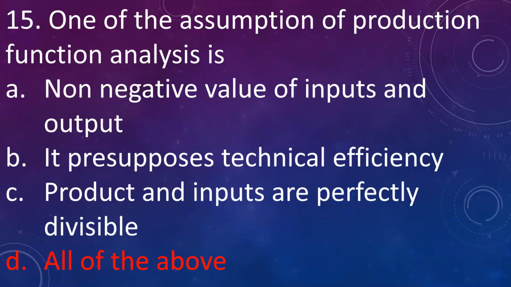Then it presupposes technical efficiency. Whatever production function we assume, it presupposes technical efficiency. That is, there is a technical efficiency. Then product and inputs are perfectly divisible. These are some of the assumptions of production function analysis. In total, there are 8 assumptions.